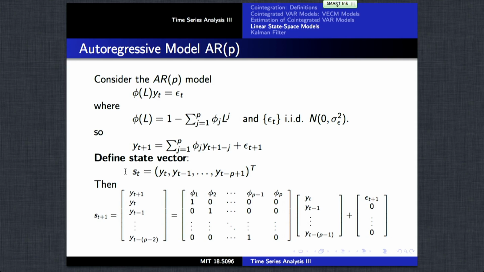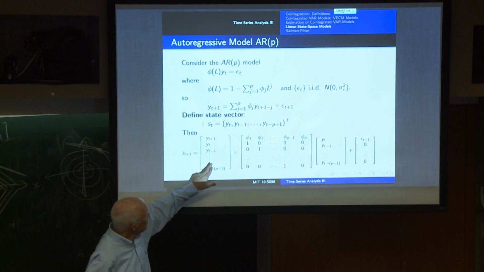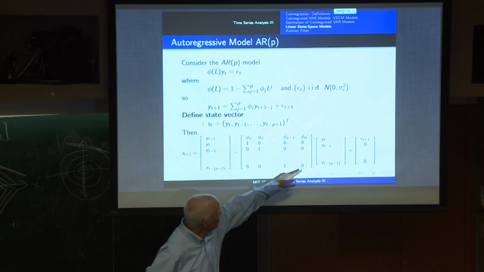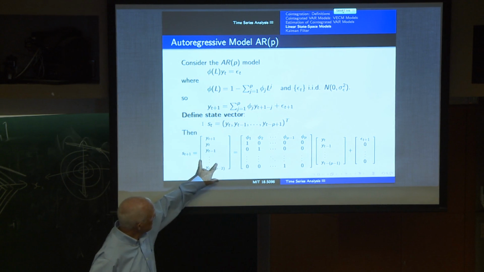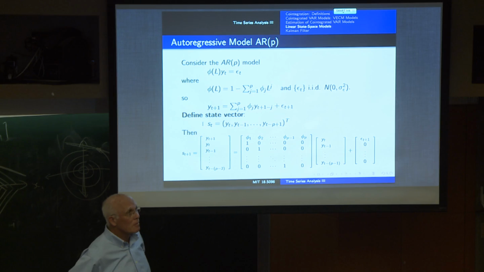So we get a combination of the observation equation and state equation joining, where one of the states is actually equal to the observation. And with this definition, the state vector at the next time point t is equal to this linear transformation of the lag state vector plus that innovation term.